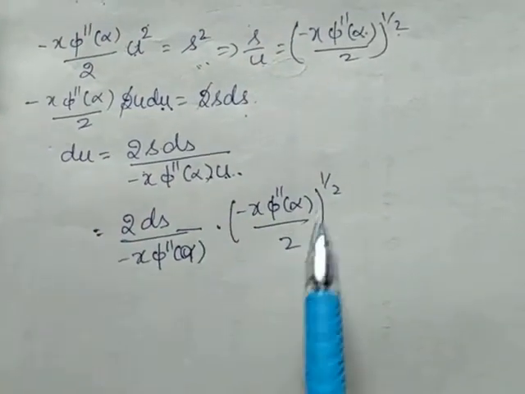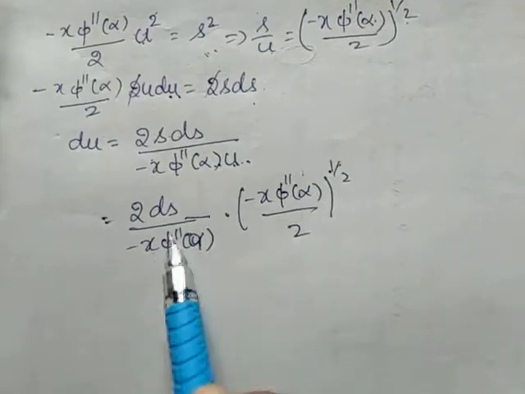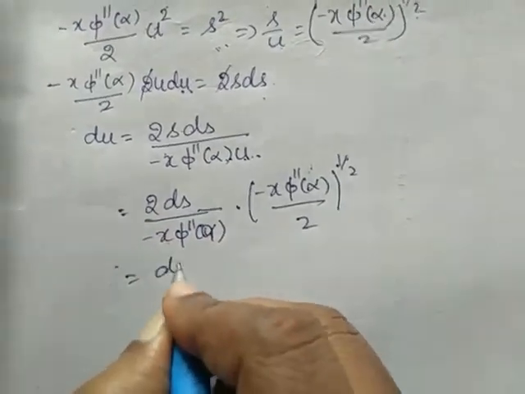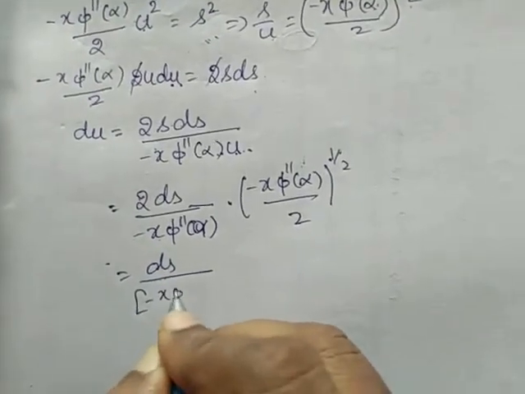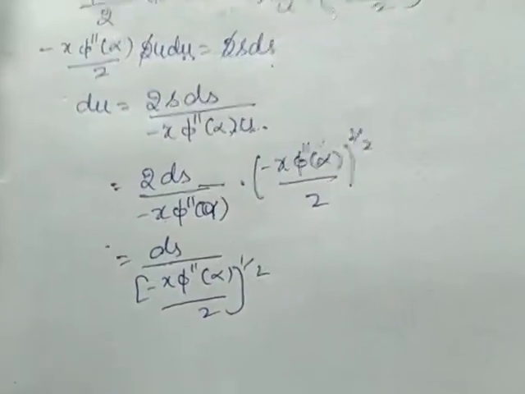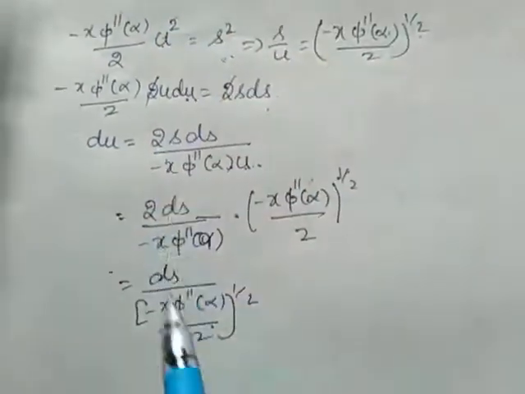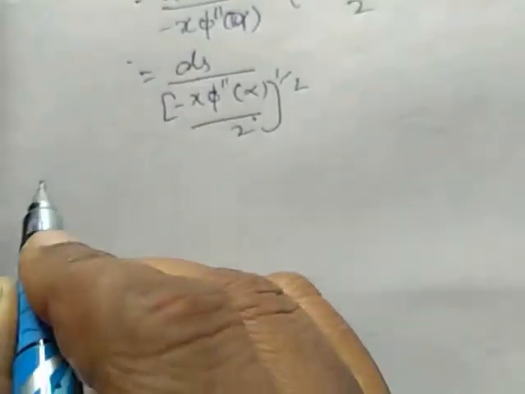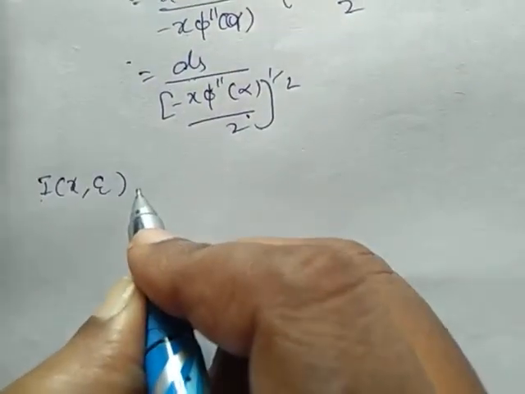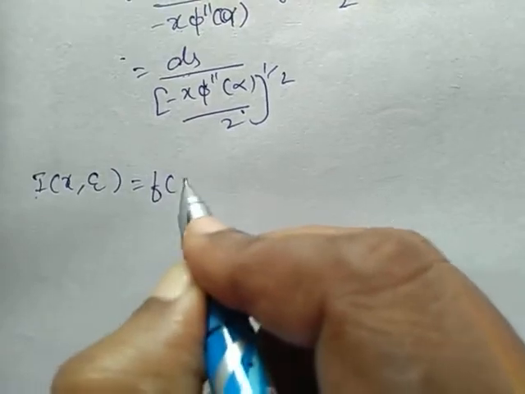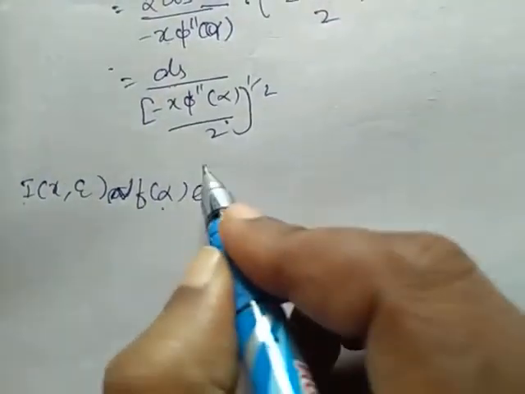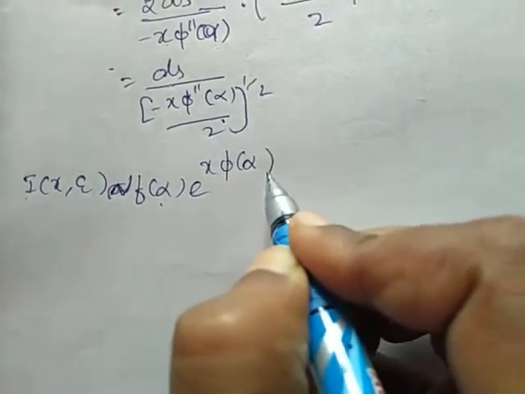So if we group these two terms, we will get... And if we group these two terms, we will get ds by minus x phi double dash of alpha to the power half. So I am going to substitute these values in the integral. Therefore, our integration becomes f of alpha, it is approximately equal to f of alpha e power x phi alpha remains as it is.